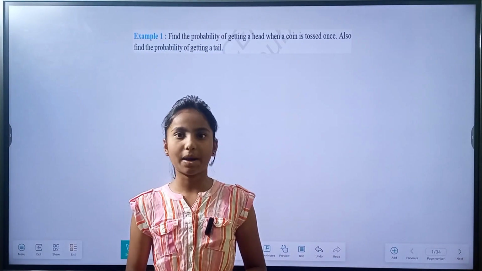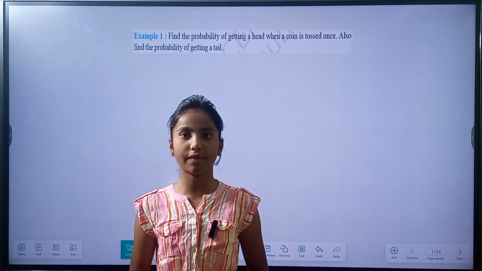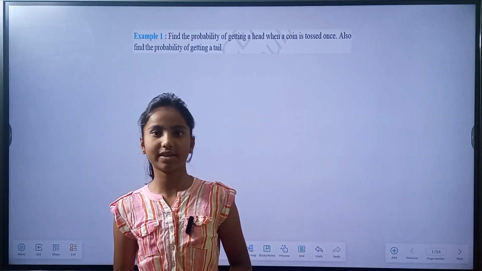Today, let us start our probability, which is chapter 14 of the NCERT textbook of 10th class.